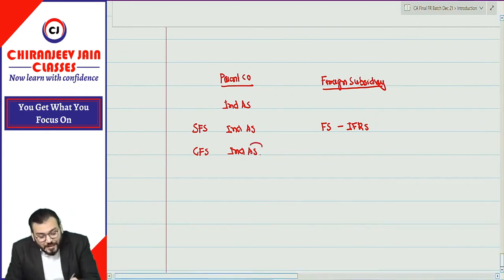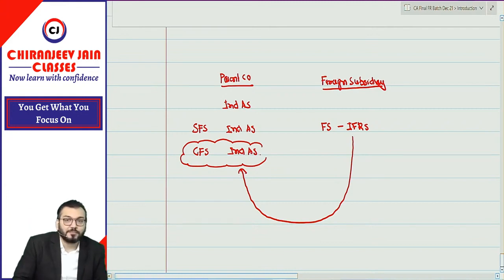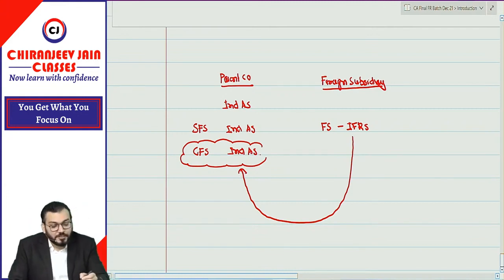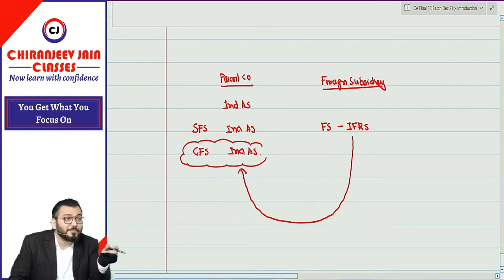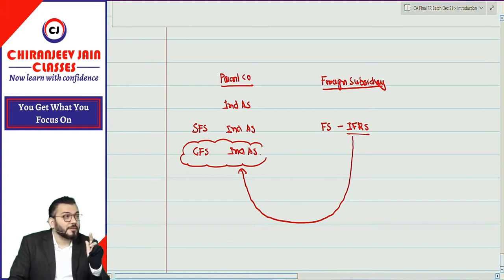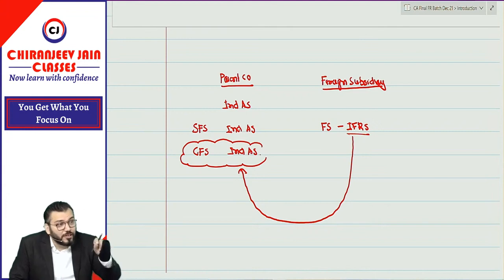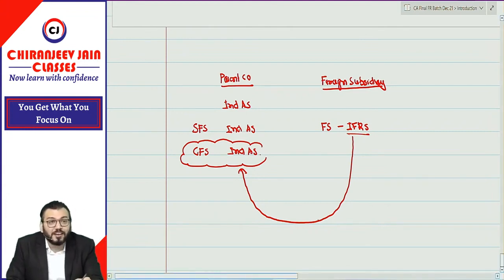But because the parent company needs to prepare consolidated financial statements, these financial statements should be consolidated in this statement. For this purpose, these foreign subsidiaries should provide their Ind AS financial statement information to them. They will prepare financial statements for reporting purposes based on IFRS, but for consolidation purposes they are supposed to provide all the information to the parent company based on what?